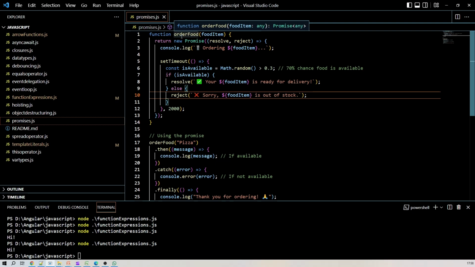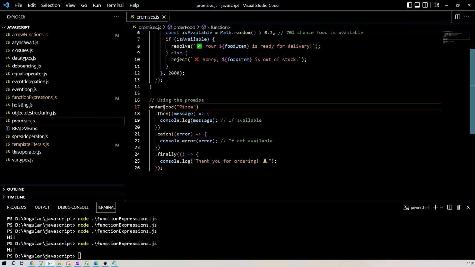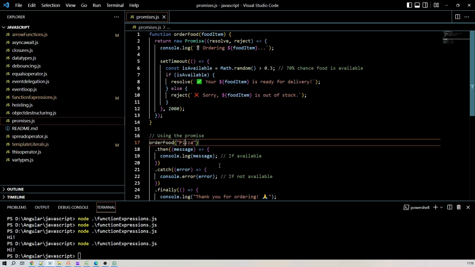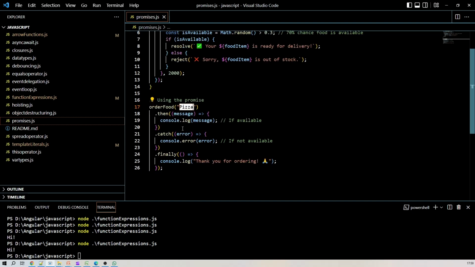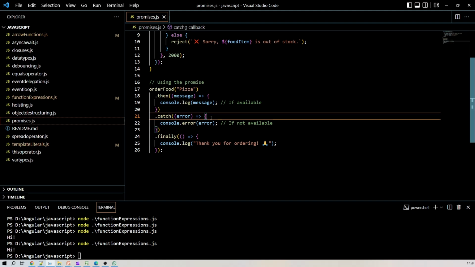So this is about the orderFood function, and next we are calling this function orderFood, passing the order which we want, right? We want pizza. Pizza should be delivered, right? So that's why we are passing pizza inside this function, and you must know how we can consume that particular promise, right?